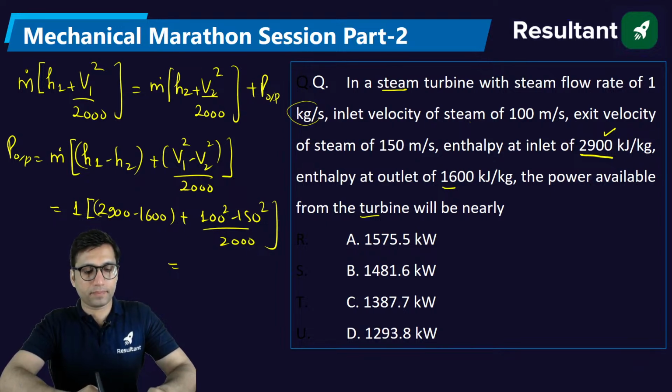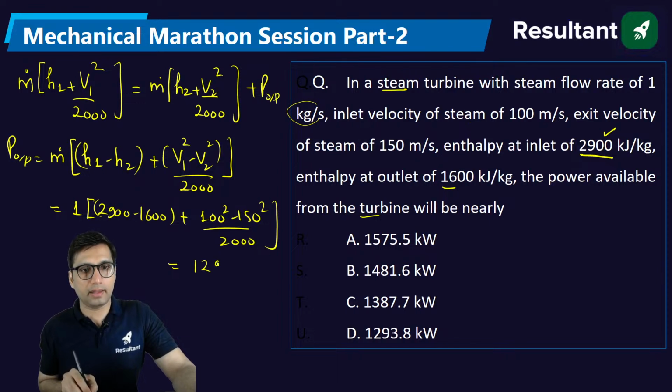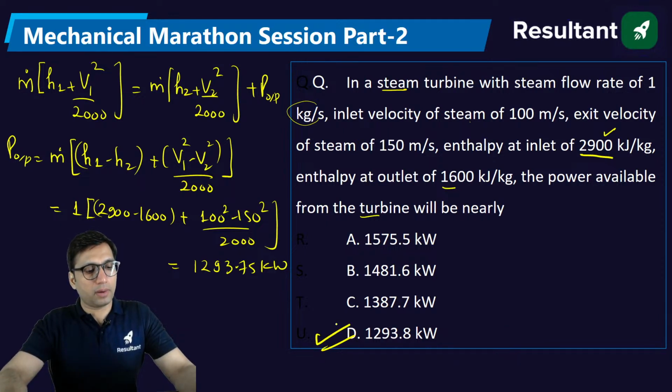Okay. So you will get answer is 1293.75 kilowatt. Okay, option D. Option D will be the right answer. Clear? Is it clear to everyone?